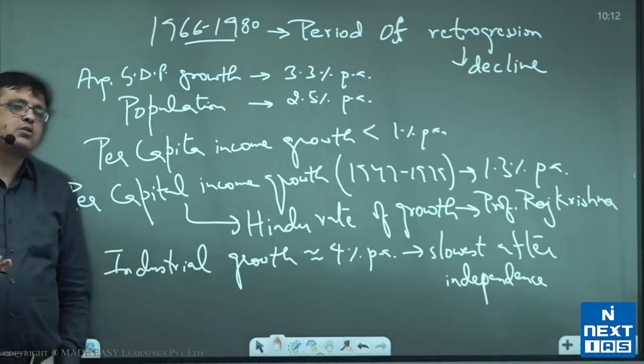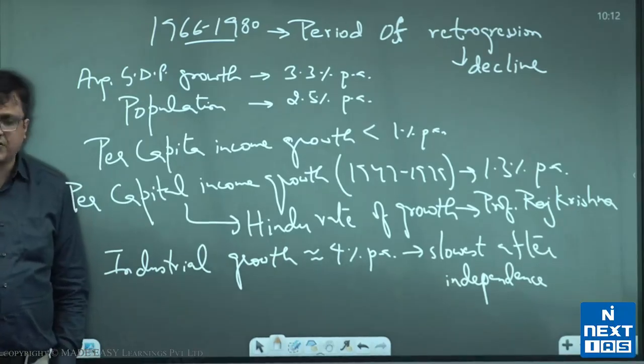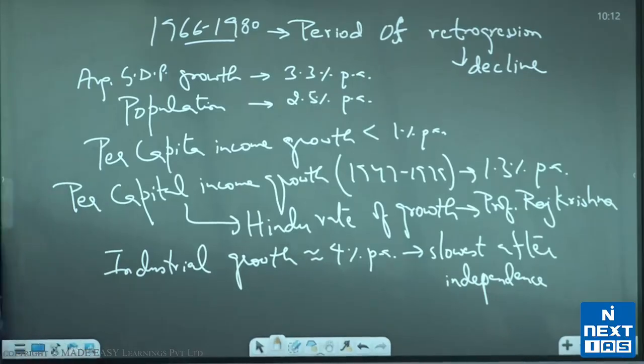So it was the slowest growth after independence, industrial growth at 4% per annum. So these were the typical challenges we were facing, due to which we were calling this period a period of retrogression.